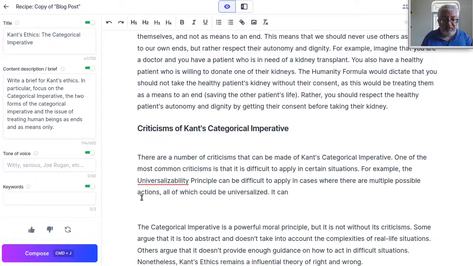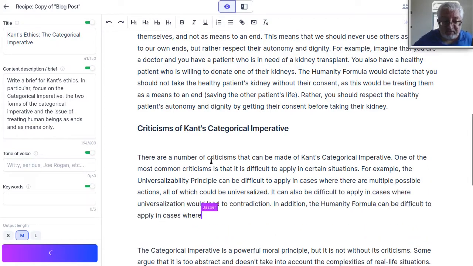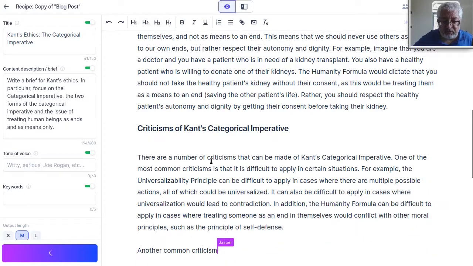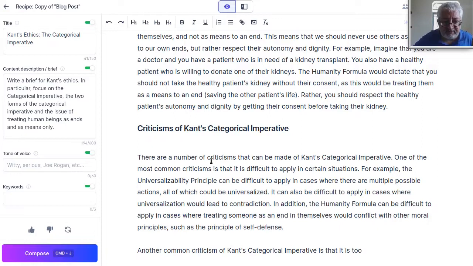One of the most common criticisms is that it's difficult to apply in certain situations. For example, it can be difficult to apply in cases where there are multiple possible actions, all of which could be universalized. It can also be difficult to apply where it would lead to contradiction. In addition, the humanity formula can be difficult to apply in cases where treating someone as an end in themselves would conflict with other moral principles, such as the principle of self-defense.